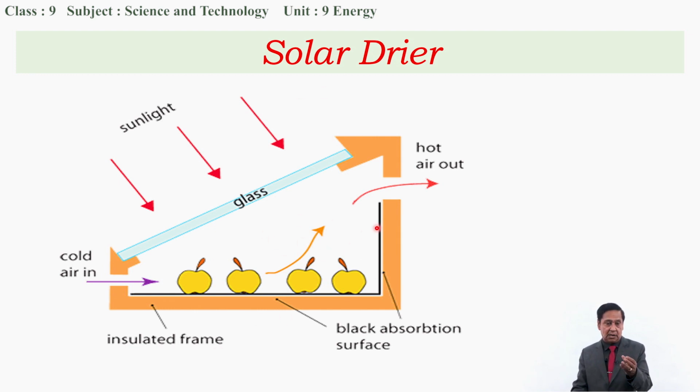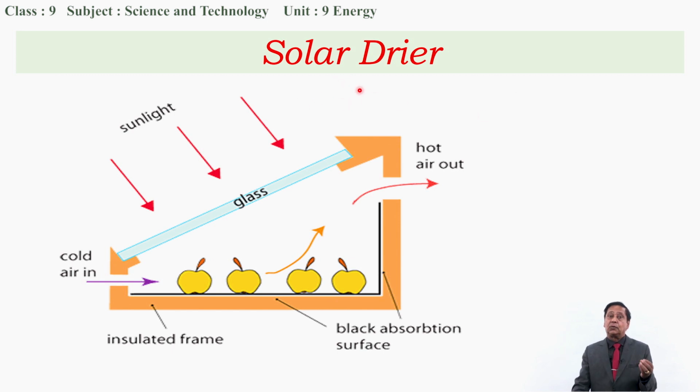The environment of this solar dryer will be hot because of more heat energy. There is an entrance for cold air into the dryer, and there is another outlet for hot air. When cold air becomes hot because of this heat energy from the sun, this hot air dries the food substances and goes out. Hot air is lighter than cold air, so it goes out from the upper side, and the dryer is kept in an insulated frame. This is how it works, and we have a lot of advantages of the solar dryer.